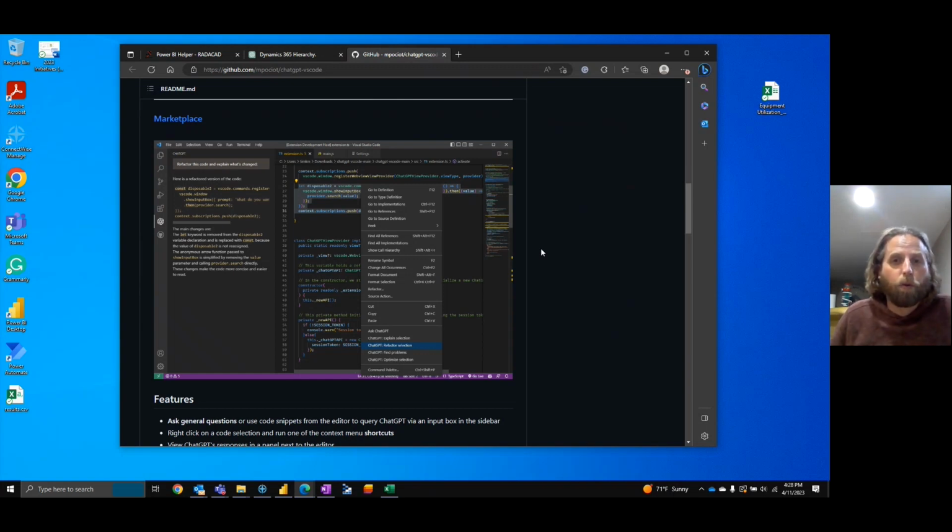Now, we all know GPT-3, let's put it that way, isn't perfect on coding. It can get close. We've done tests, other people have done it, but it's not perfect. 4, supposedly, is a lot better. So can it find the problems? Yes. Can it optimize? Can it refactor? I'm sure. Can it explain? The explanation is what I want to document.